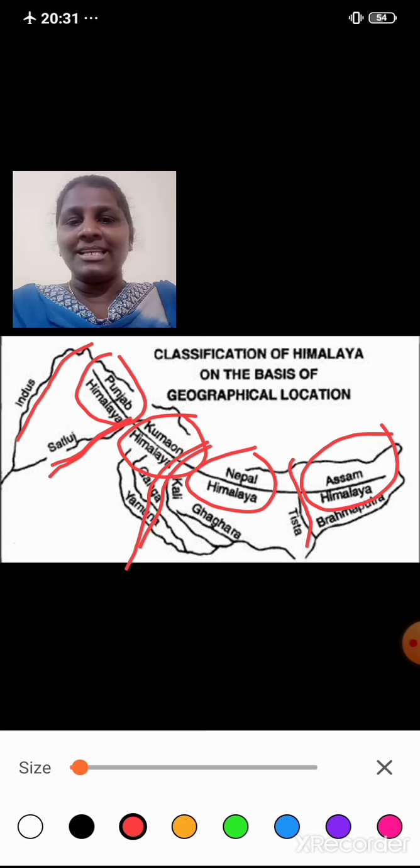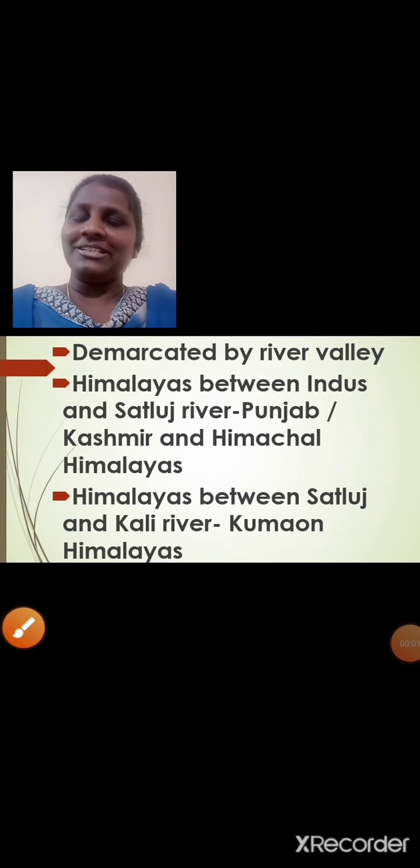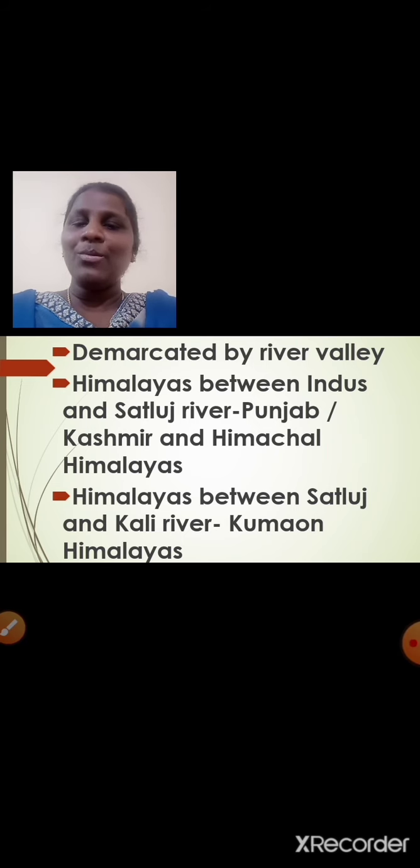And Assam Himalayas lie between river Tista and river Dihang. I hope it's clear. Demarcated by river valley. Demarcated means to mark off the boundaries. So how are the boundaries set? By river valley. So the Himalayas between Indus and Satluj river are called Punjab, Kashmir or Himachal Himalayas.